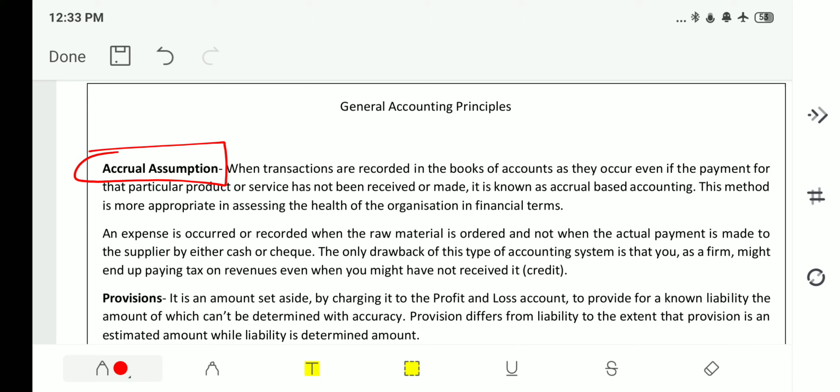That means whenever transactions are recorded in the books of accounts as they occur, even if the payment for that particular product or service has not been received or made, it is known as accrual based accounting. That means whenever the business deal has been done, even though the amount has not been received or given, on the day itself it should be mentioned in the accounting. That is nothing but the accrual assumption. That means you assume that you have got that amount.